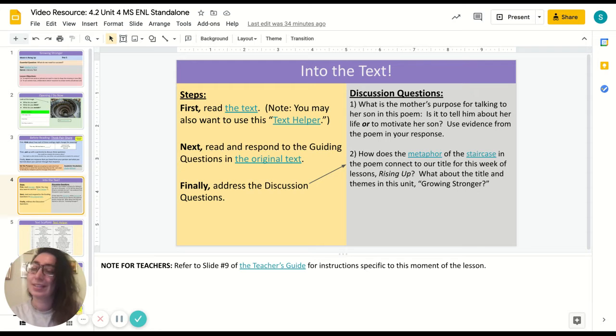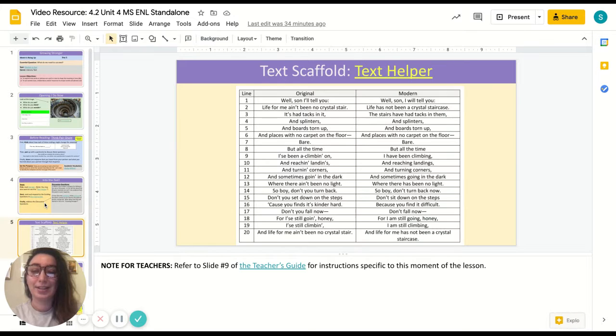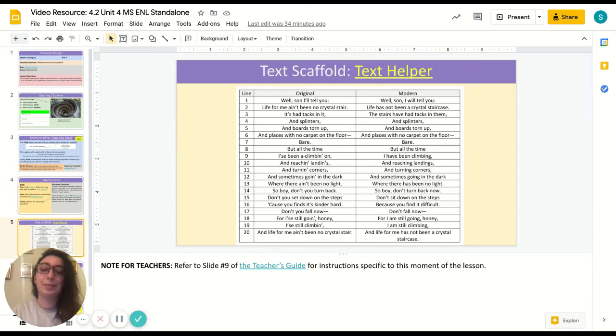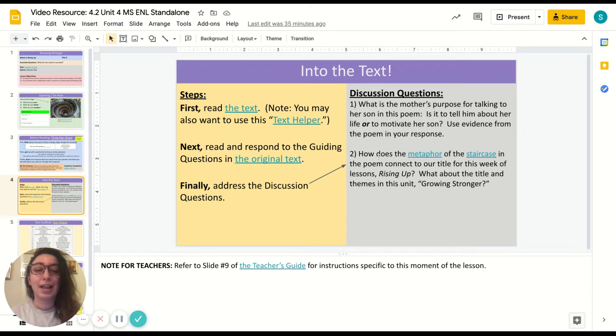After that, into the text. So the text is linked right here, and there is a text helper. The text helper is also available on the next slide. The idea here is for students to really try to read the text in its original form first, and then if they're having a fair amount of trouble, the text helper is there for students to sort of unpack those metaphors that Hughes has put in there. And there are 2 discussion questions here that students can discuss with the class once they are finished reading.